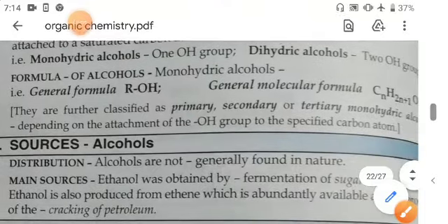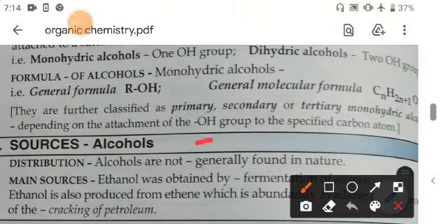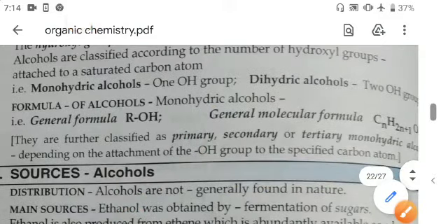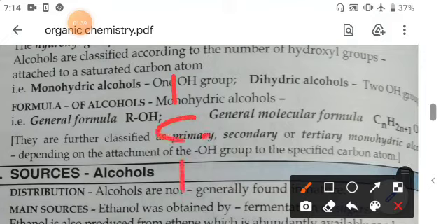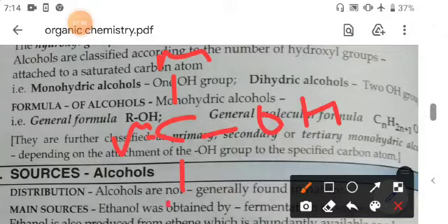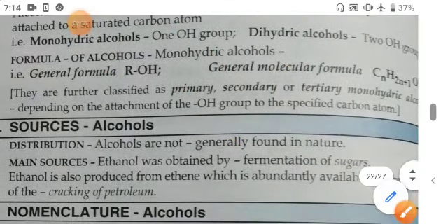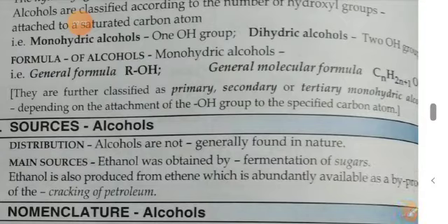So here, if it is primary alcohol, then one methyl group or ethyl group will be attached here and the rest are hydrogen, with the hydroxyl group. If secondary, then with one OH, two methyl groups will be attached and one is hydrogen. And in tertiary, there are three alkyl groups attached with one hydroxyl group. Now they are further classified as primary, secondary and tertiary monohydric alcohols.